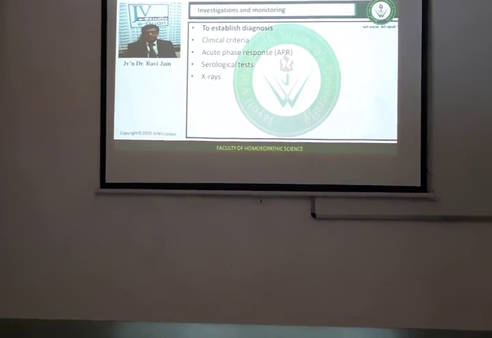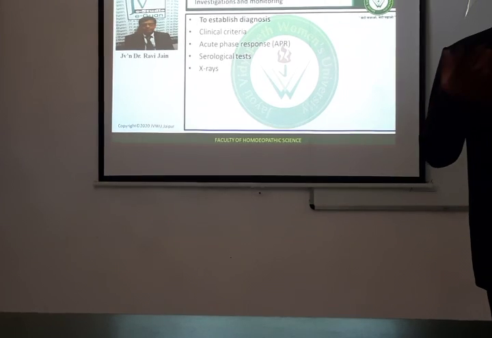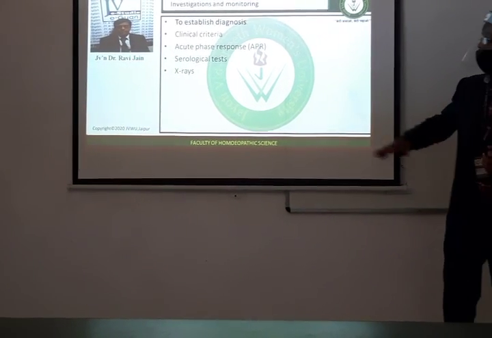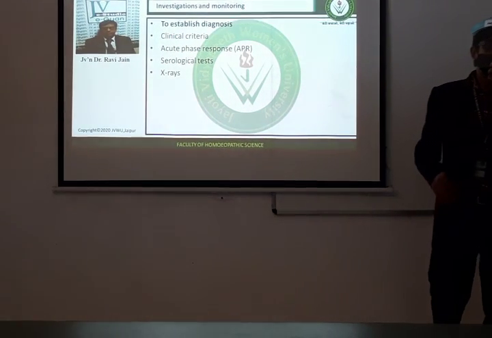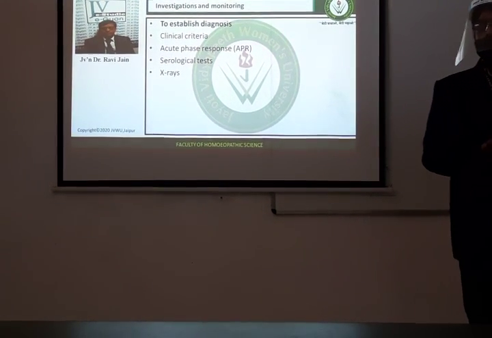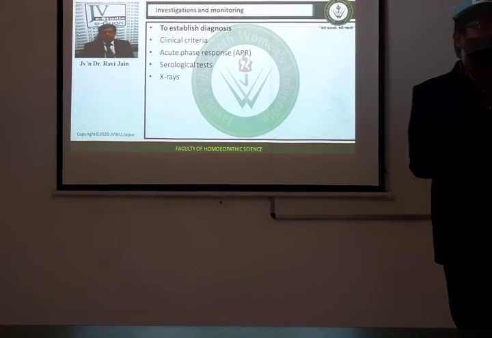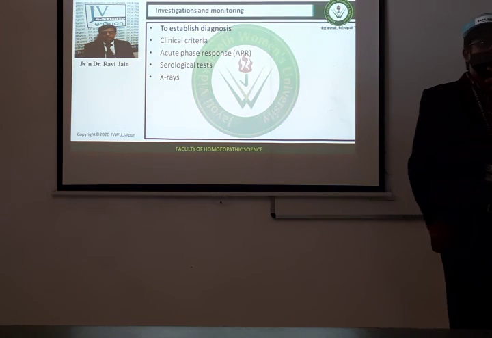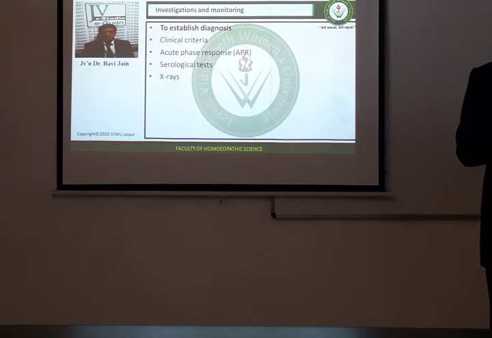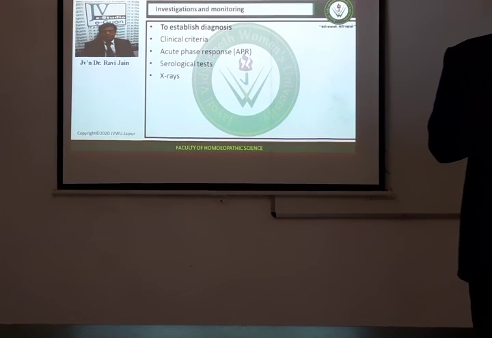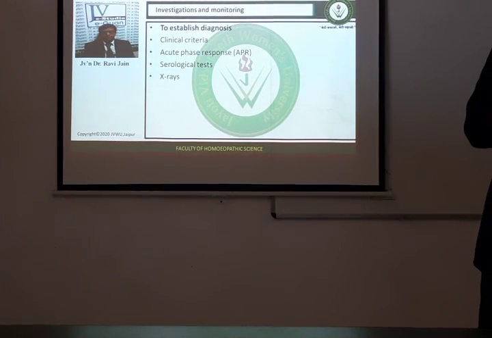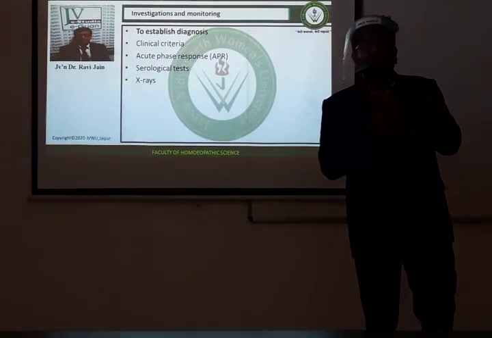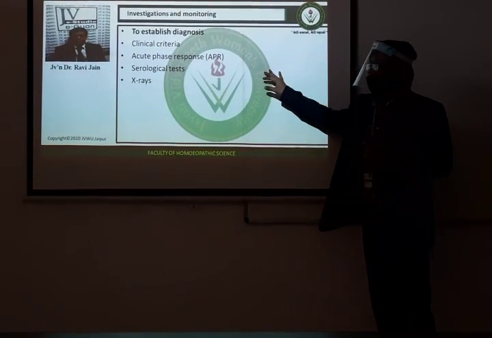The symptoms in rheumatoid arthritis appear suddenly, with exacerbations and remissions. So we have to check the acute phase response, the response of the body in the acute phase, and also the involvement of other organs has to be checked. We have to go for various serological tests. What are the serological tests that we can go for? Rheumatoid factor, anti-CCP antibodies, ESR, C-reactive protein. So these are the tests that we can do.